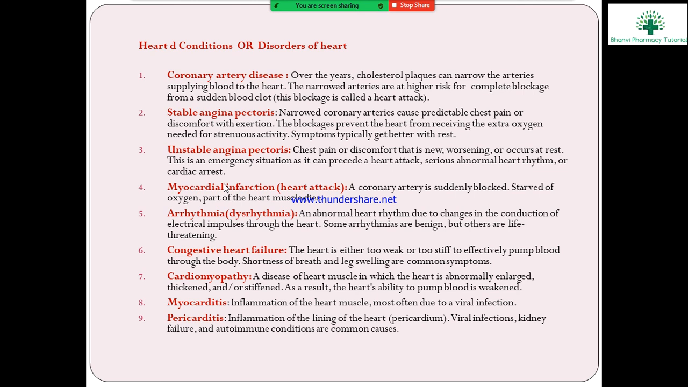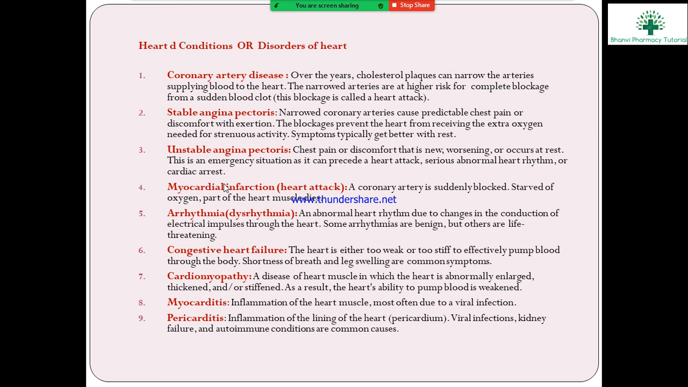Next, congestive heart failure. This is a disorder of the heart in which the heart is either too weak or too stiff to effectively pump blood throughout the body. Shortness of breath and leg swelling are common symptoms of congestive heart failure. Too weak or too stiff means the pumping is not effective, so there is less pumping through the body, causing shortness of breath and leg swelling.